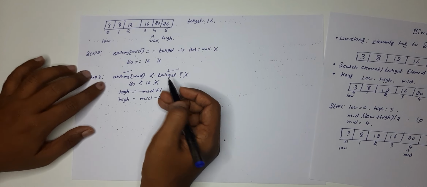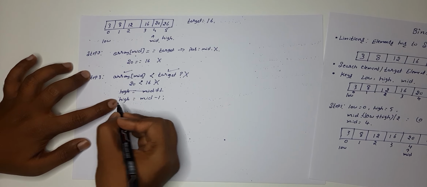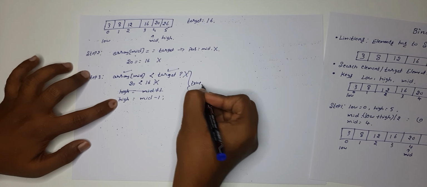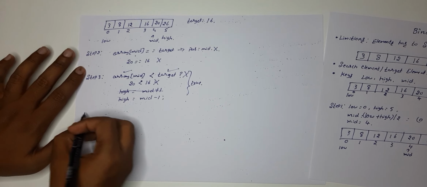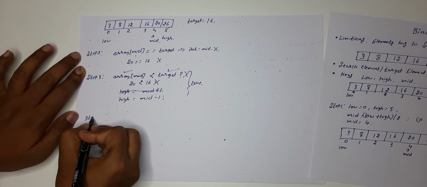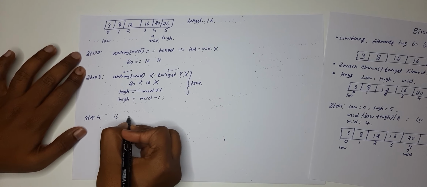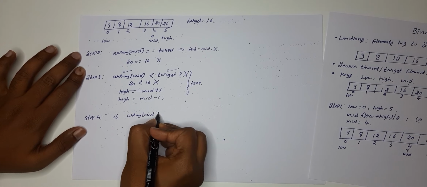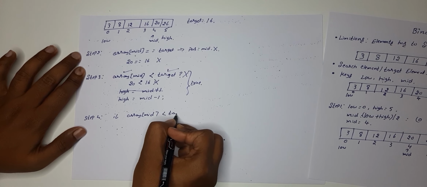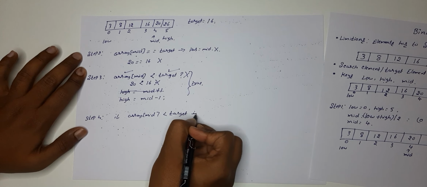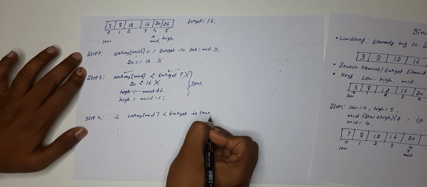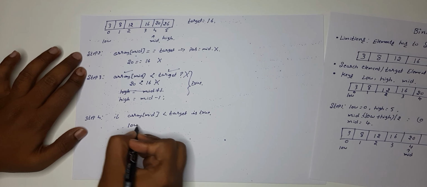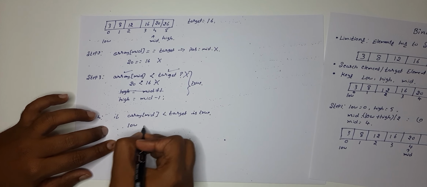All right, if this condition fails, you are going to update the high. What if this condition gets true? I'm going to make it step 4: if array of mid is less than target is true, you need to put this logic.